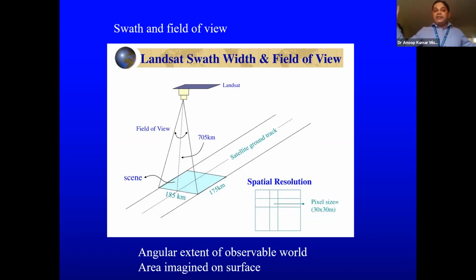Now imagine a few birds. A few birds may twist their neck and they can see 360 degrees. In the human case, we may see maximum up to this one and maximum up to that one. So our angular extent is 180 degrees, but in a few species of birds, they can have a 360 degree angular extent. But satellites are not that flexible. They have a certain field of view, like 22 degrees, 29 degrees, 30 degrees. So that angular extent is specific to that particular satellite.